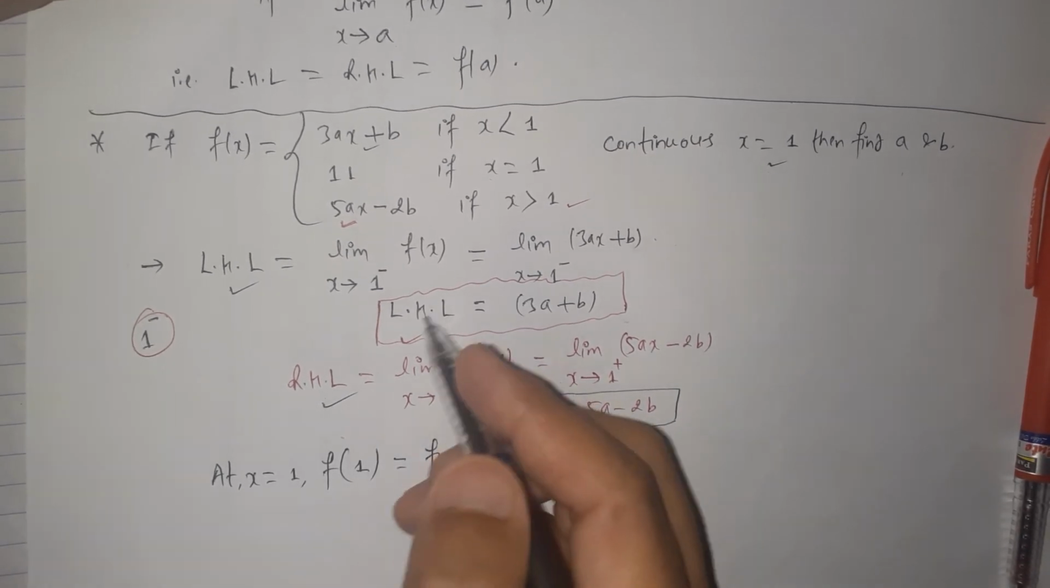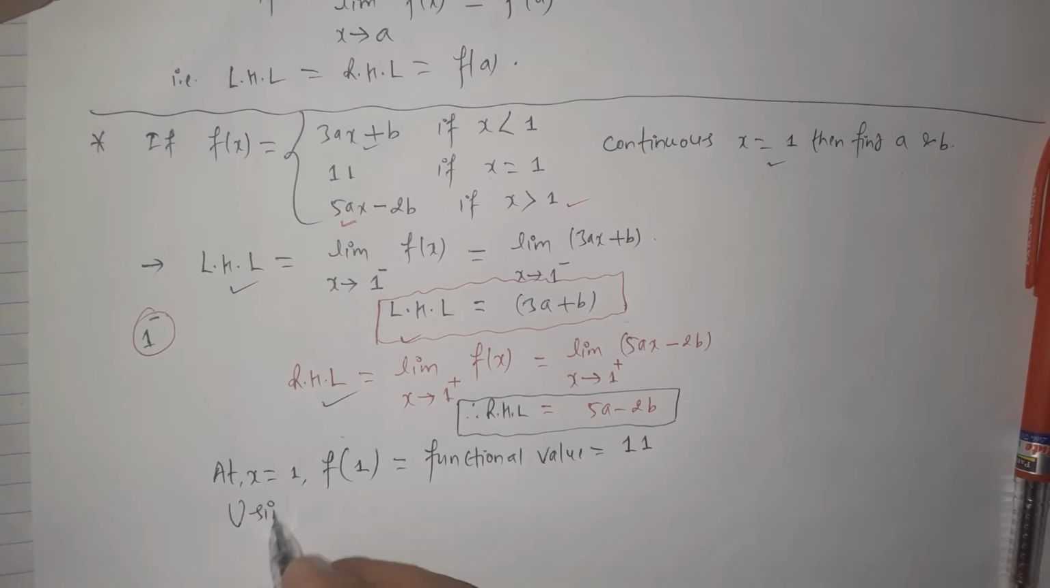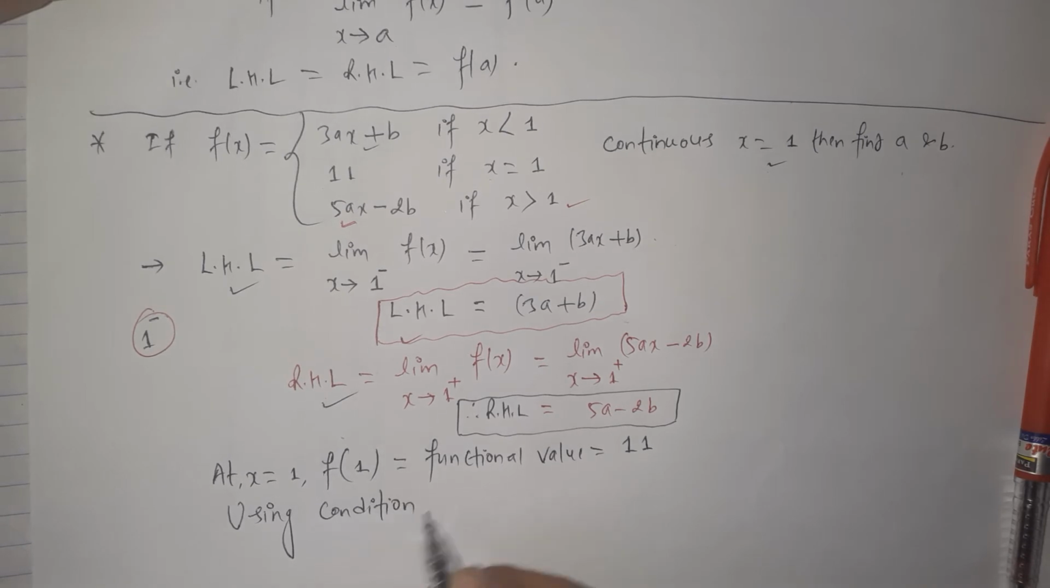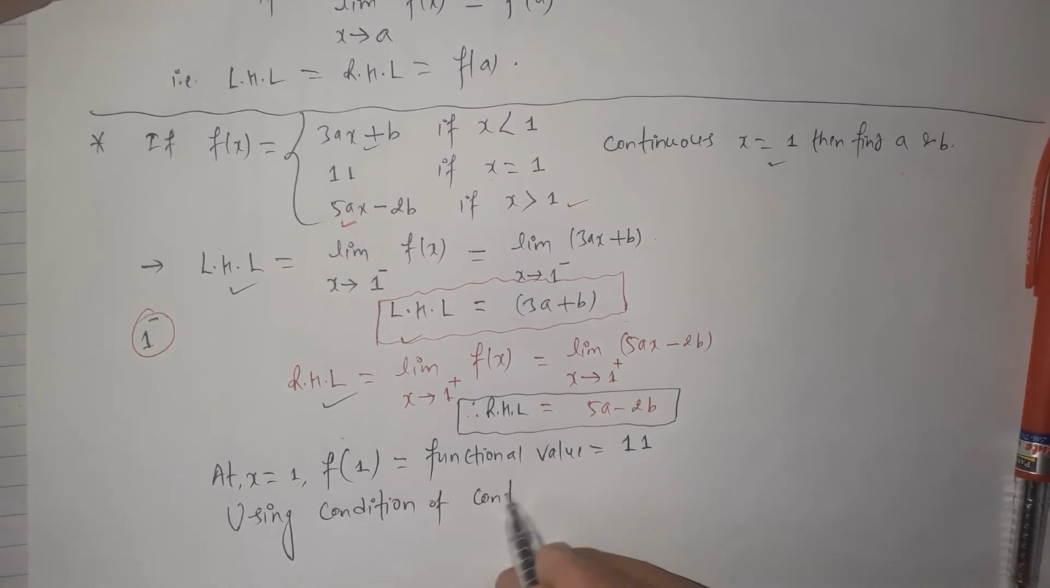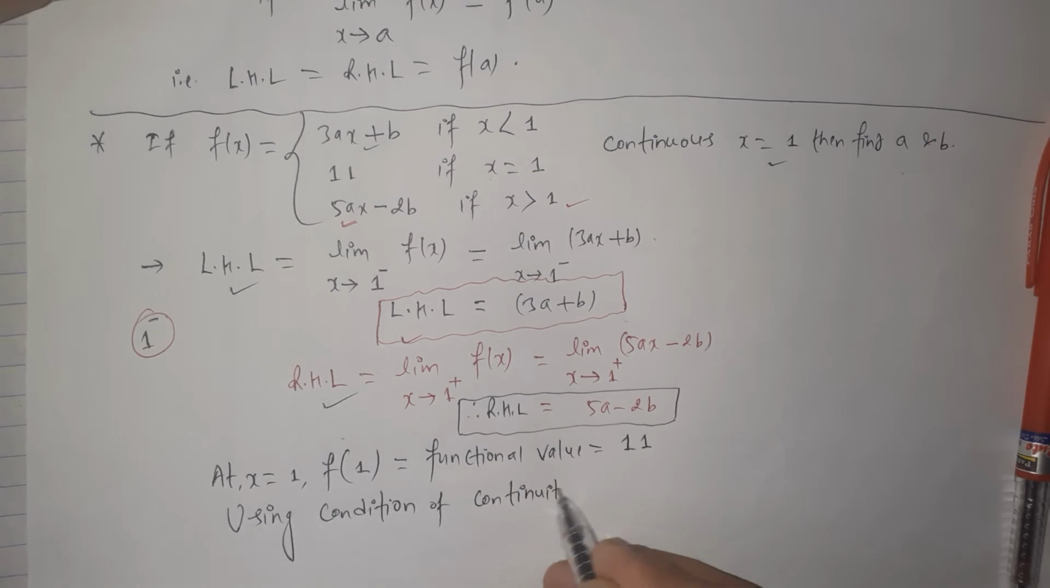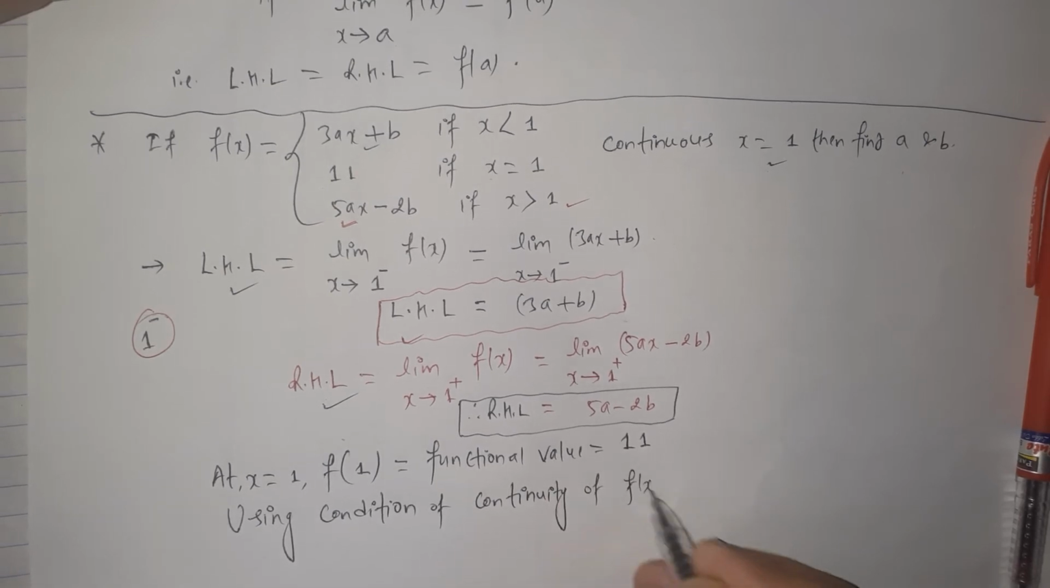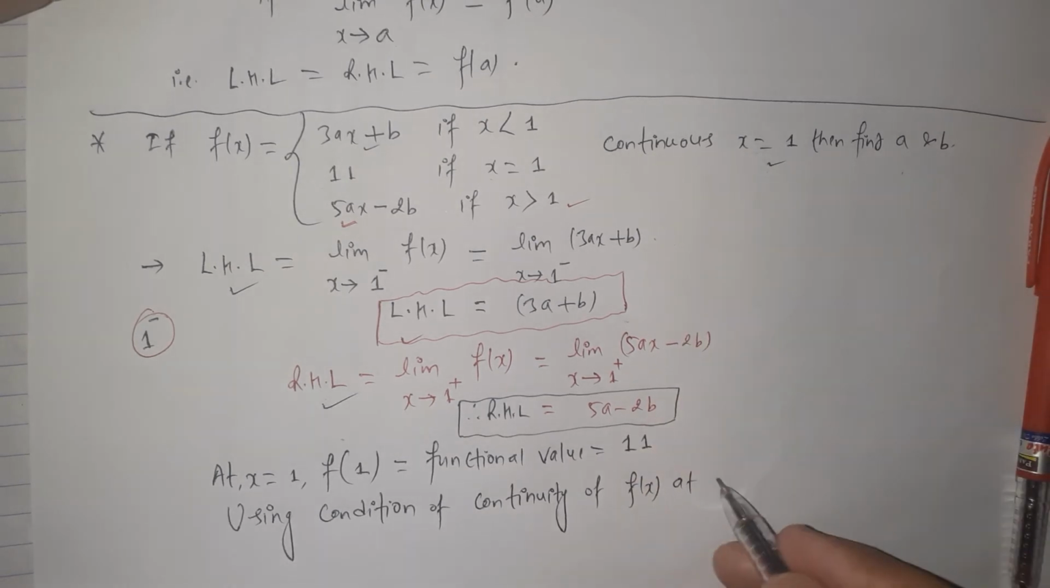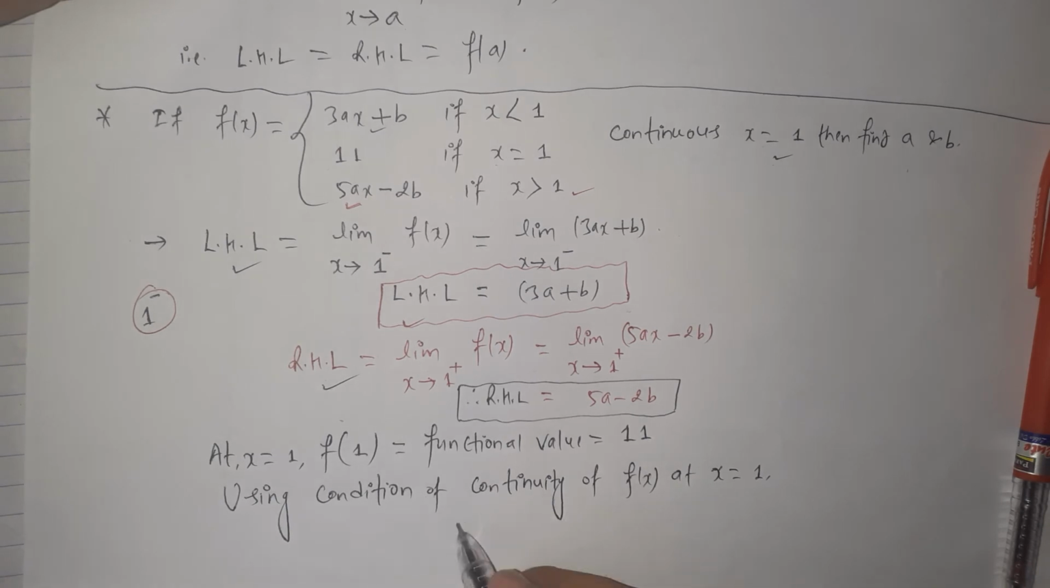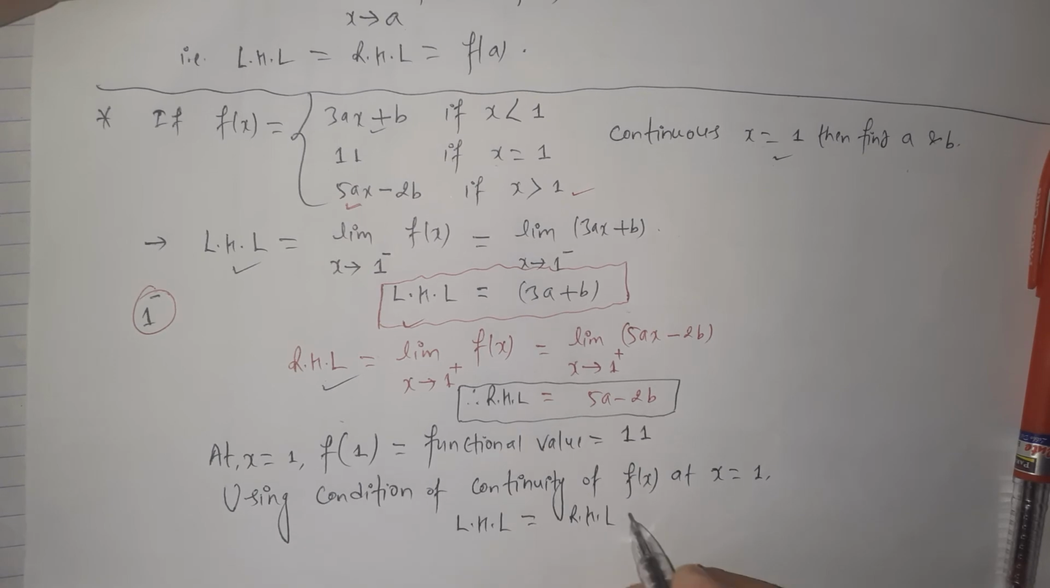Using the condition of continuity of a function f of x at a specified point, here the point is x equals 1. Please remember this condition: the left hand limit should be equal to the right hand limit, and these two equal the functional value at the point. Here this is the condition.